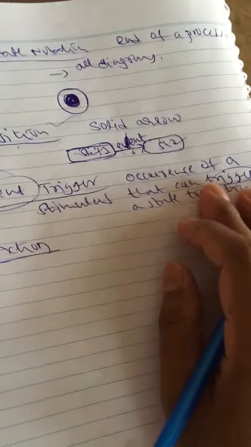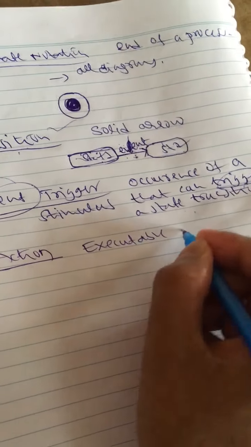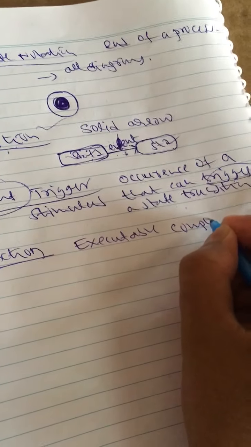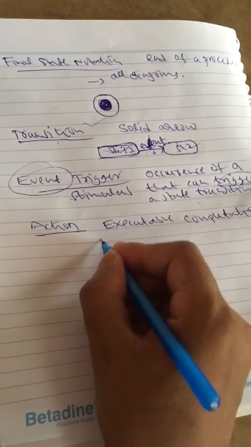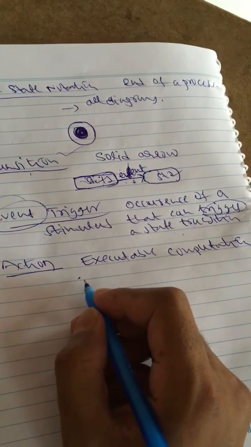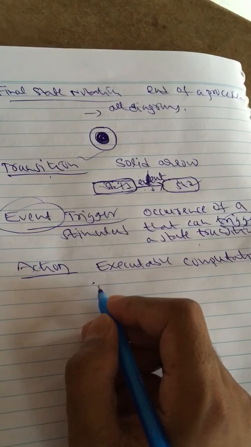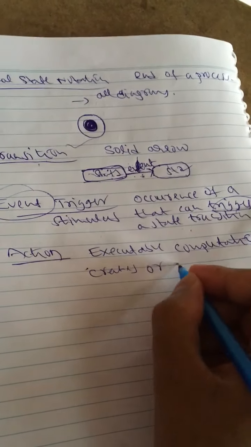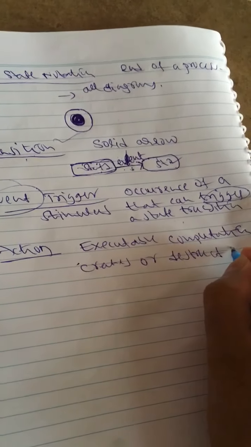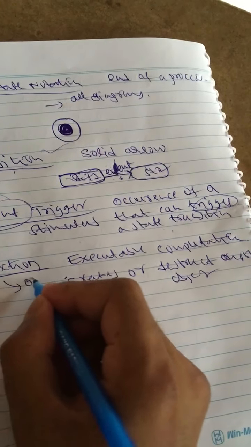Action is an executable component or an executable computation. So an action includes different operations. These operations are used to start or create or destruct an object. So action contains some operations, and these operations create or destruct another object.